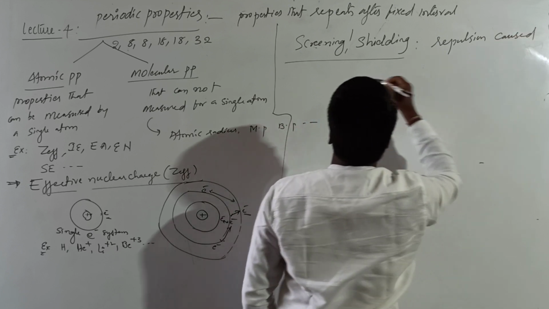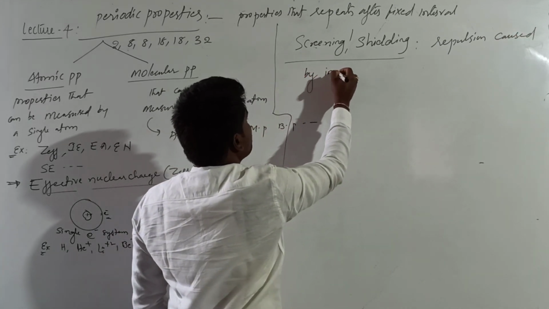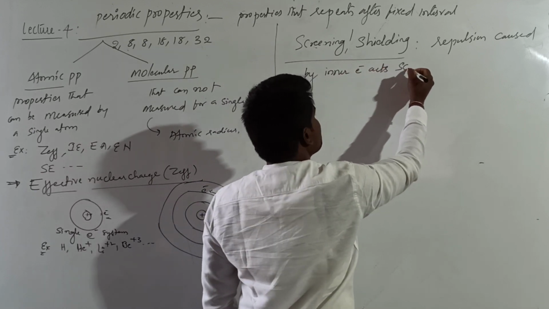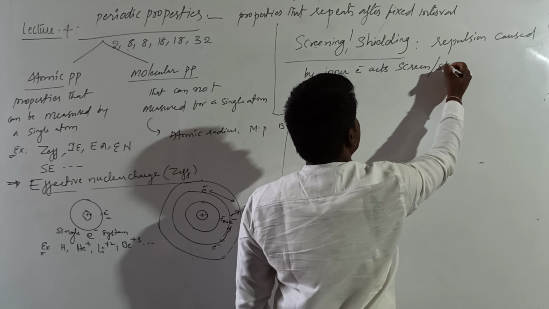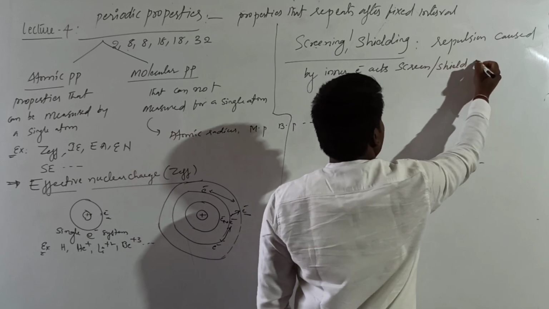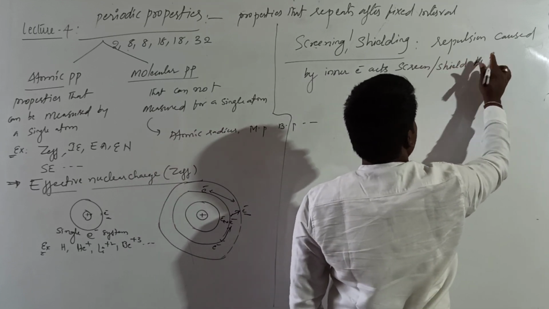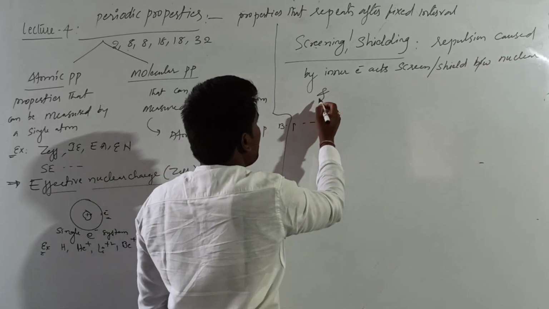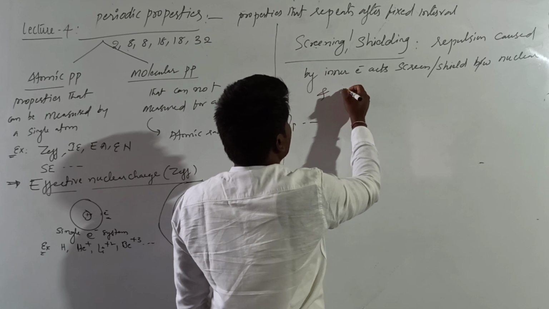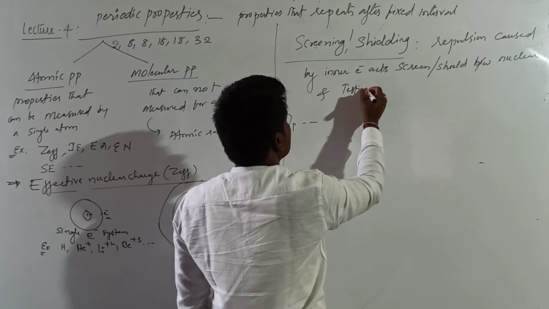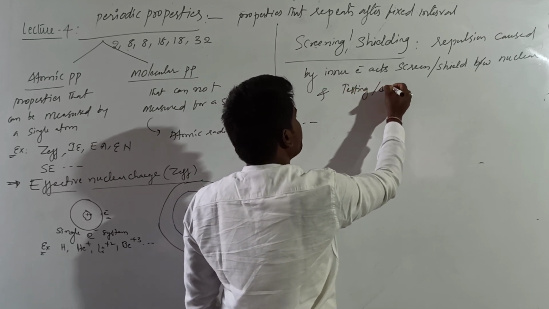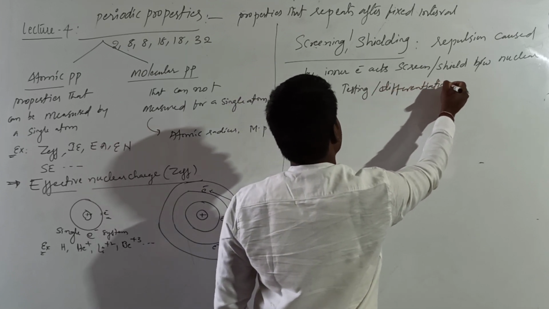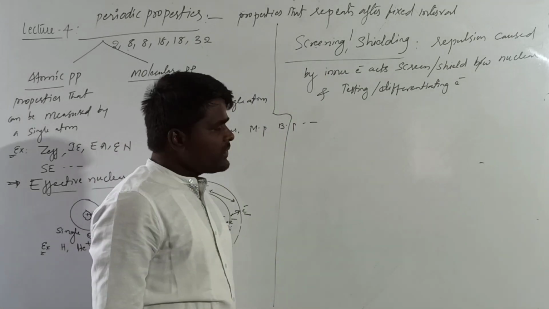What is meant by it? Repulsions caused by inner electrons act as a screen or shield between the nucleus and the testing electron, or differentiating electron. Right?